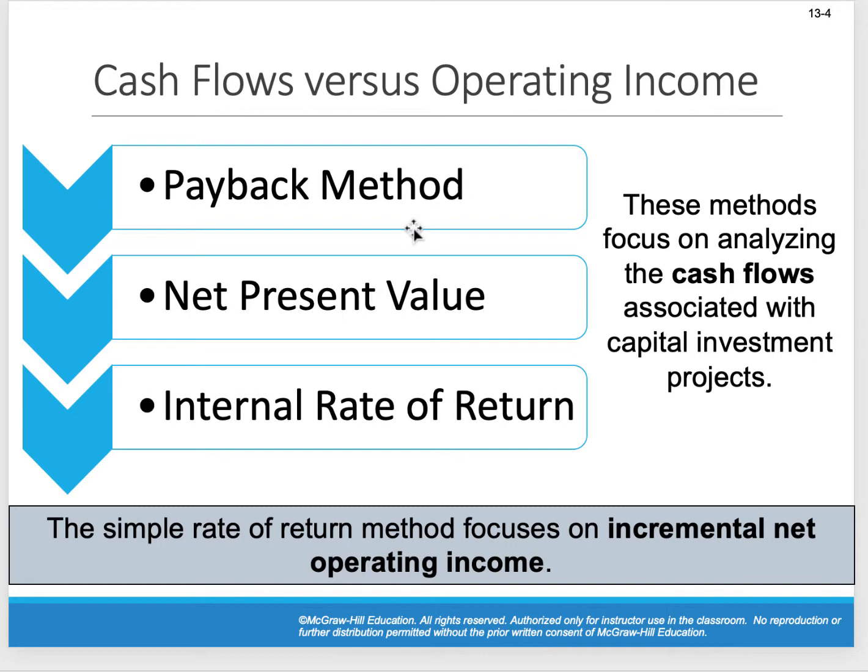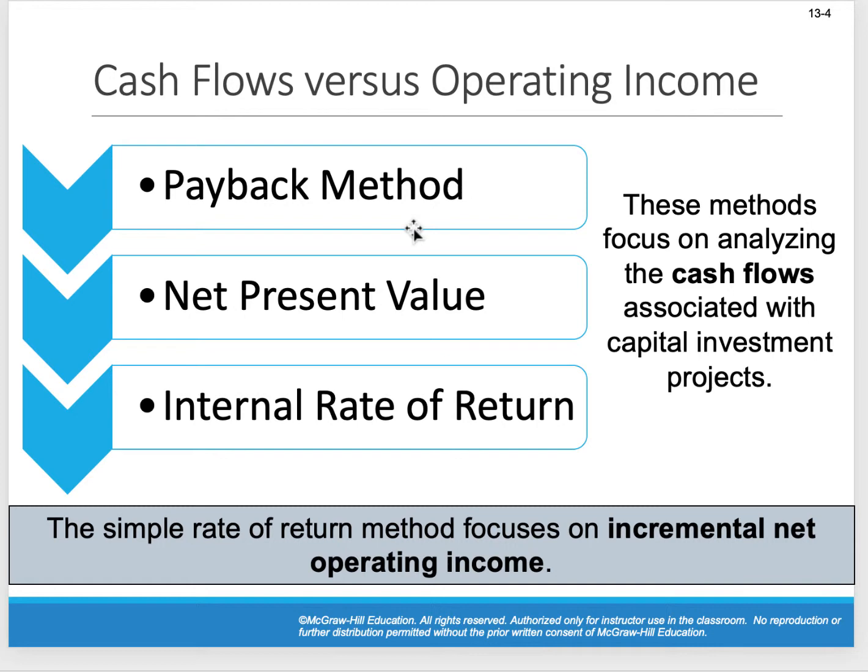So we're going to look at the cash flow, the net present value, and the internal rate of return. Here we're looking at cash flow versus our operating income, and operating income includes some non-cash expenses like depreciation and things like that. So we have to look at just the cash flow, okay?